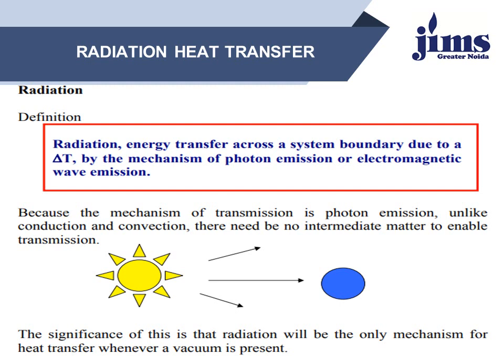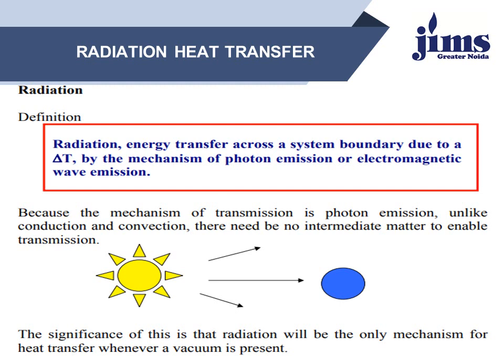Radiation is energy transfer across a system boundary due to temperature difference by the mechanism of photon emission or electromagnetic wave emission. Radiation heat transfer, in fact, occurs most effectively in vacuums.